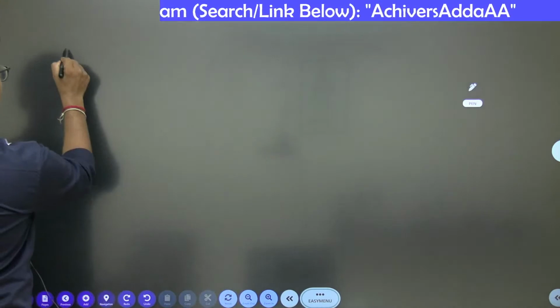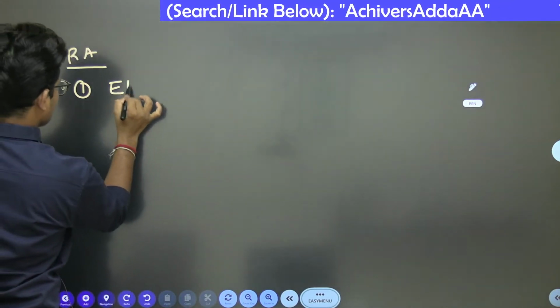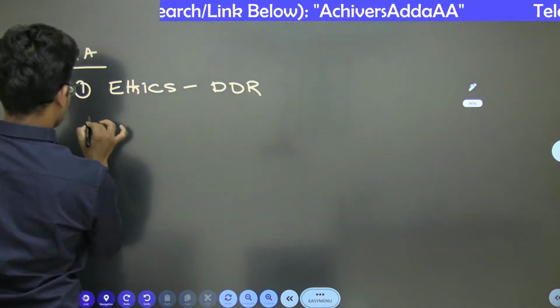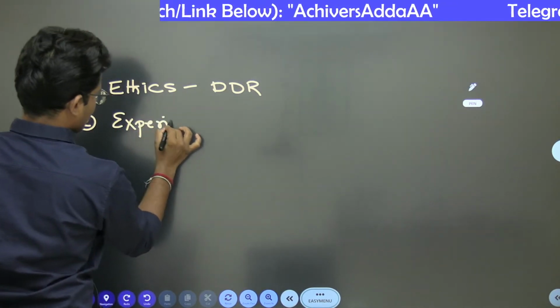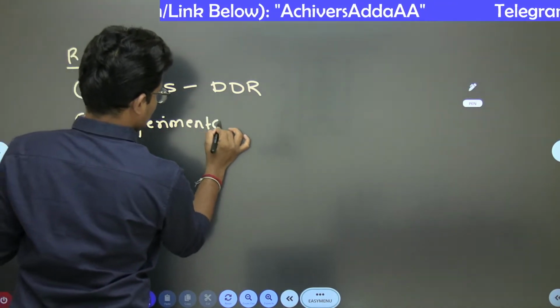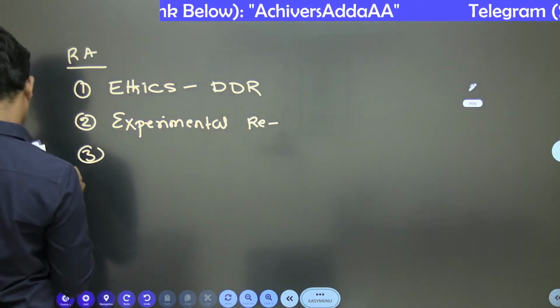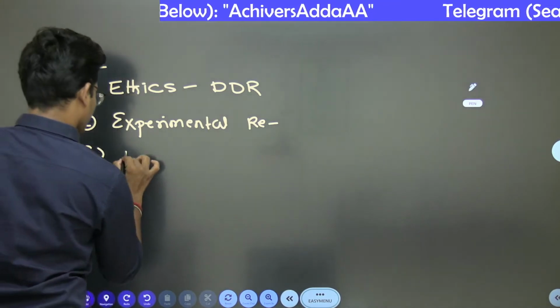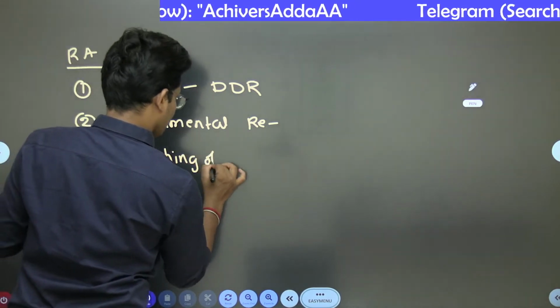Next, research aptitude. As usual, an ethics based question was there, related to research ethics. There was a question related to experimental research, as expected. And the third one was matching of the types of research.